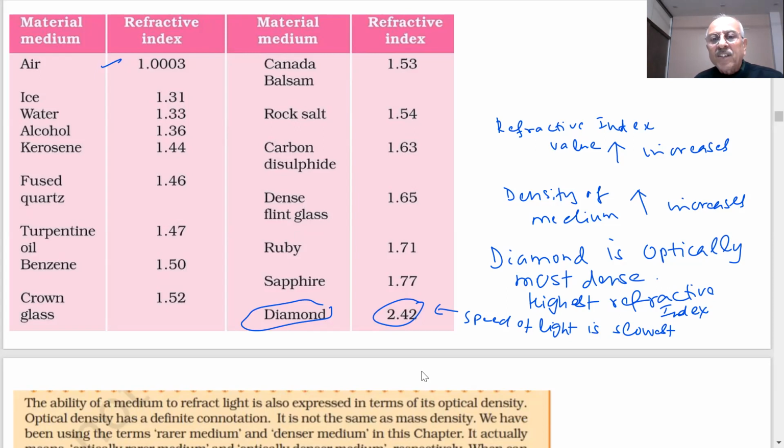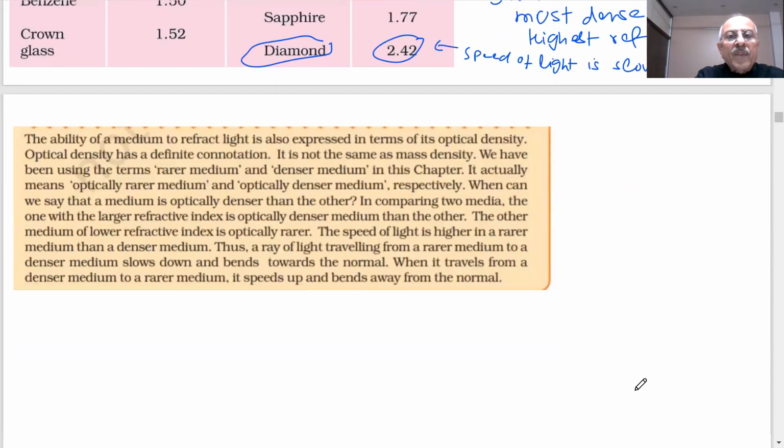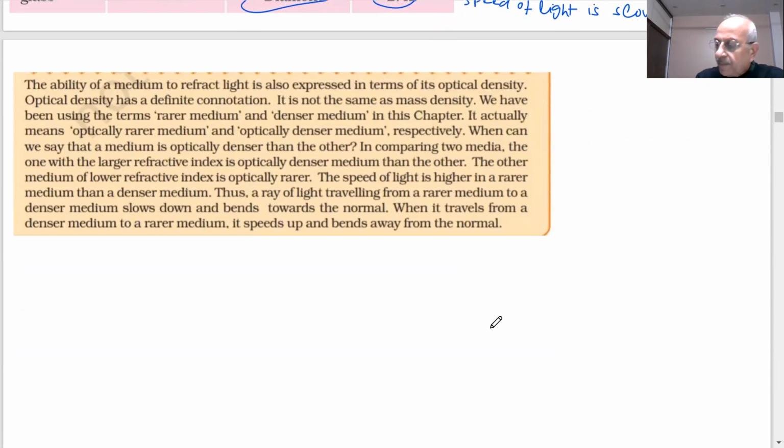So refractive index is inversely proportional to the speed of the light, and refractive index is directly proportional to the density. Important points. Therefore, we can say, student, very important point. Very important questions will be there on this.